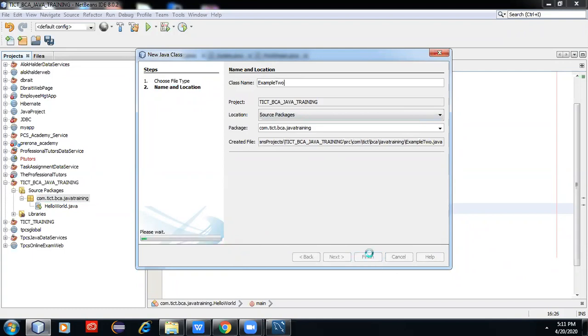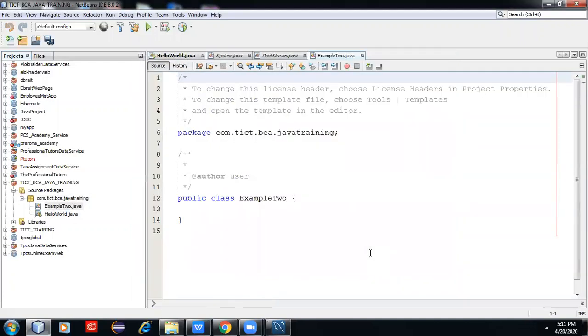This is a second example of a Java program. In the first program we did a single Java class. In the second program we are going to use two Java classes in a single program. We can keep multiple Java classes in a program. Our program name is example 2. We can write a public static void main.